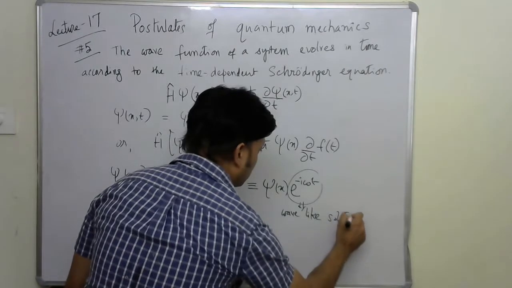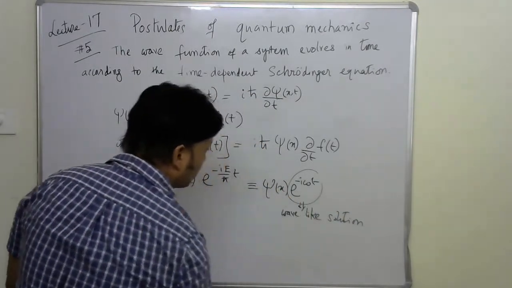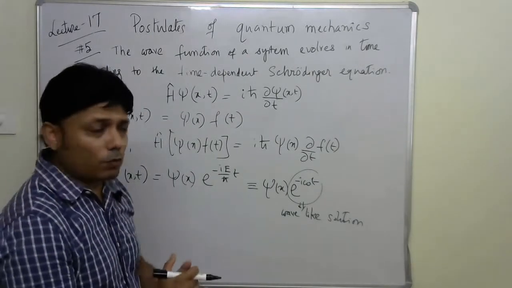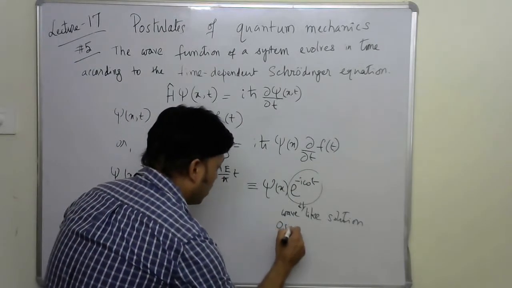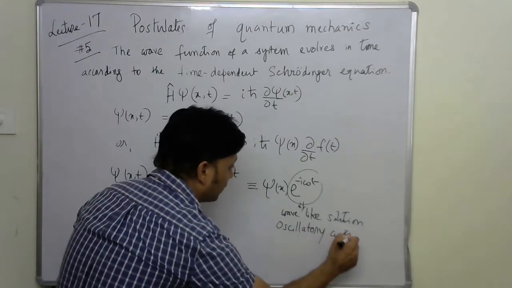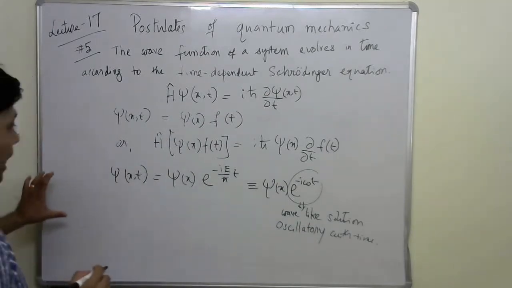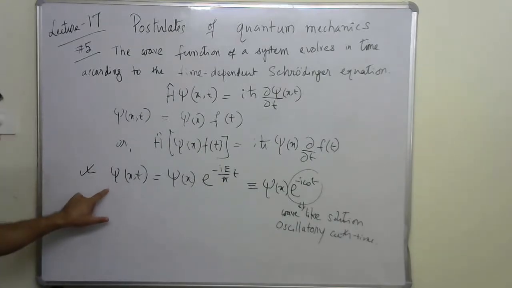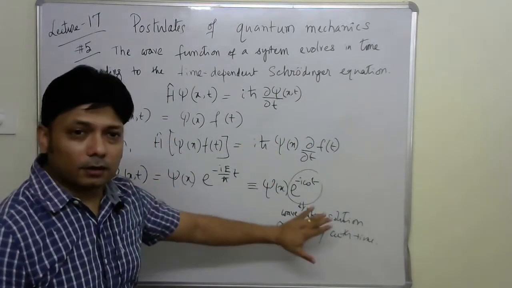The temporal part of the solution psi x t has a wave-like nature, and the nature is also oscillatory with time. So definitely we see that the solution of the time dependent Schrodinger equation has a real wave-like character.